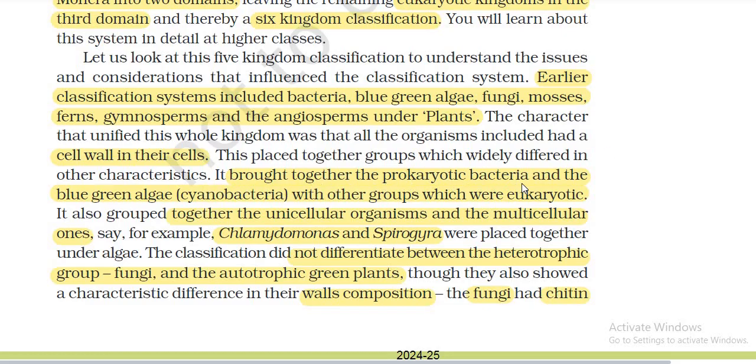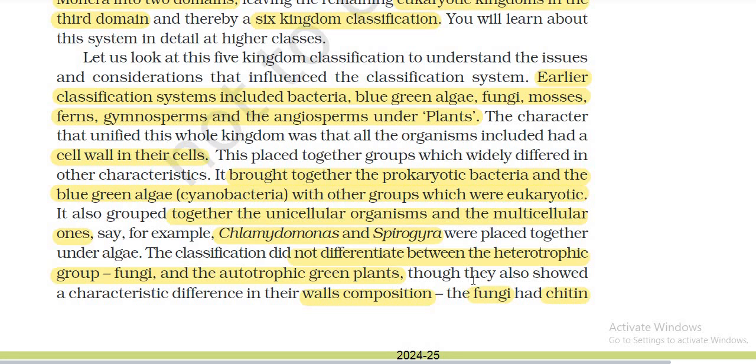It brought together the prokaryotic bacteria and the blue-green algae, cyanobacteria, with the other groups which were eukaryotic. It also grouped together unicellular and multicellular organisms. For example, Chlamydomonas and Spirogyra were placed together under algae. It did not differentiate between the heterotrophic fungi and the autotrophic green plants.